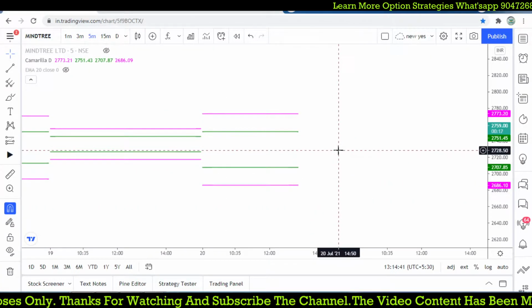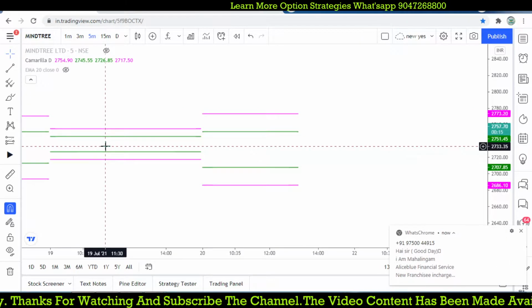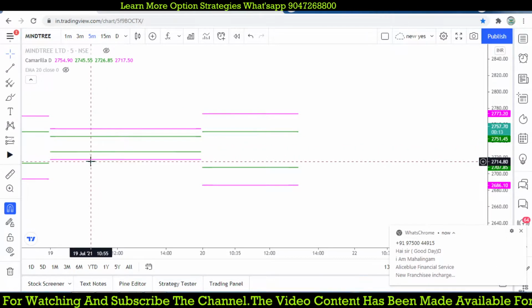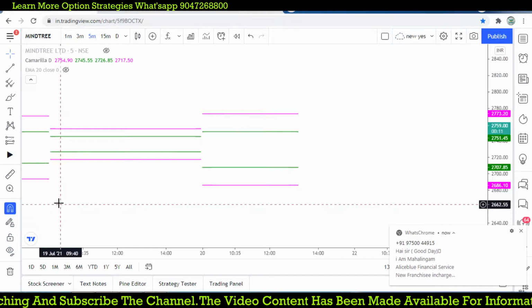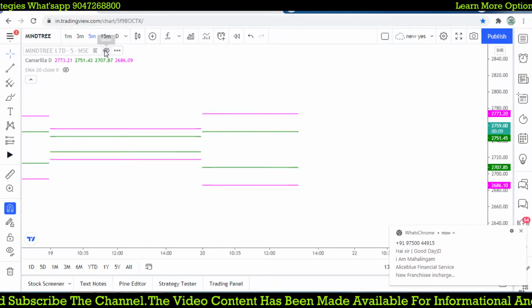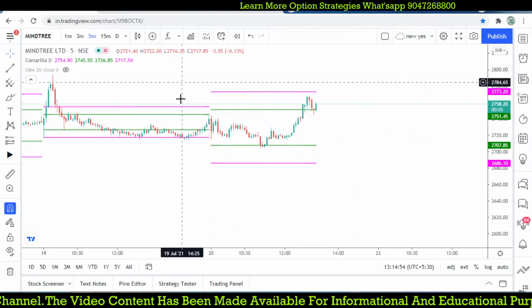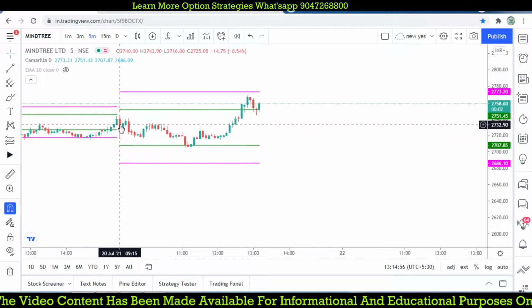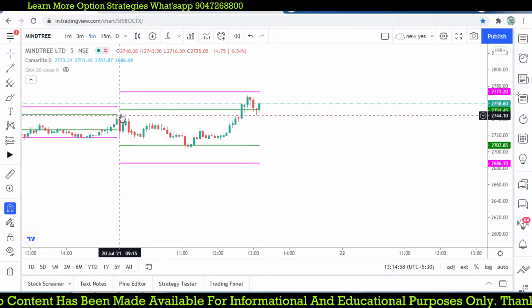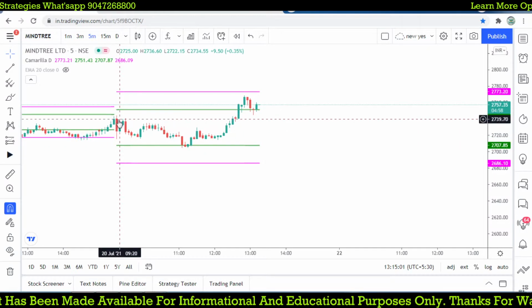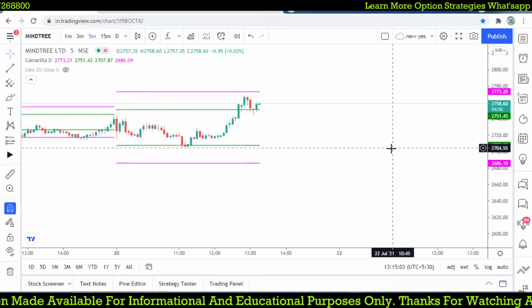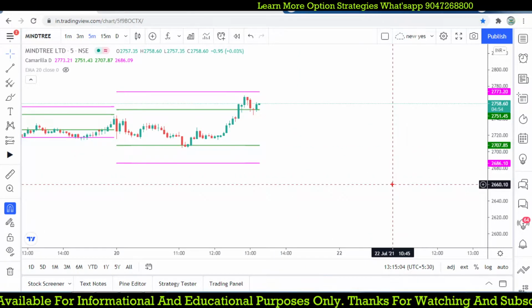The first stock is Mindtree. Let's check it out. We have seen the outside Camarilla relationship with the previous day. The market opened in between the day, that is exactly between R3 and S3, and we are waiting for the buying opportunity at S3.